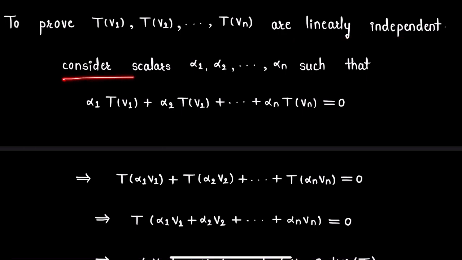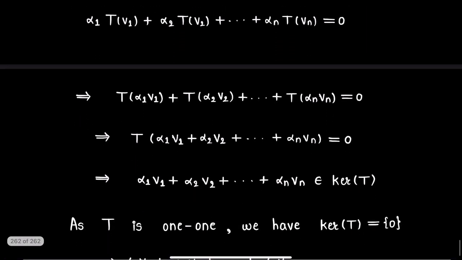For this we will consider n scalars, say alpha 1, alpha 2 up to alpha n, such that this linear combination is equal to 0. Now since T is a linear transformation, using its properties we can write this as T of alpha 1 V1 plus T of alpha 2 V2 plus and so on plus T of alpha n Vn is equal to 0. Again using properties of linear transformation, this can be written as T of alpha 1 V1 plus alpha 2 V2 plus and so on plus alpha n Vn is equal to 0.